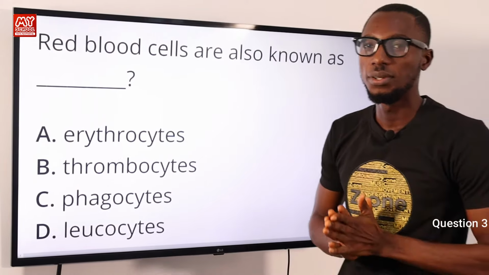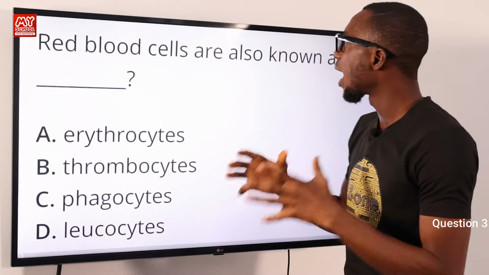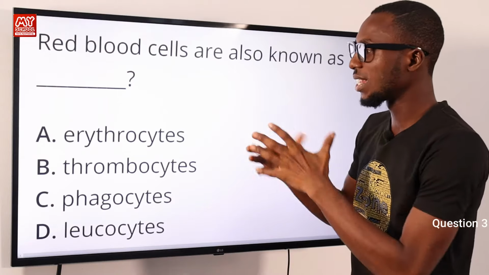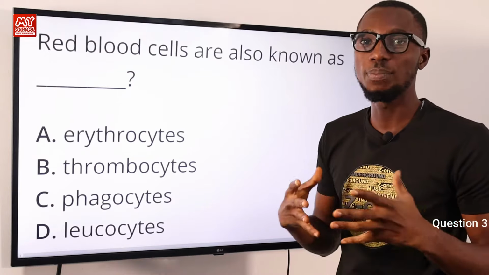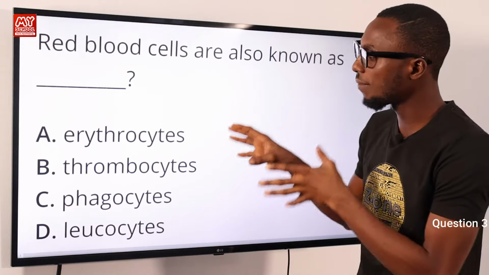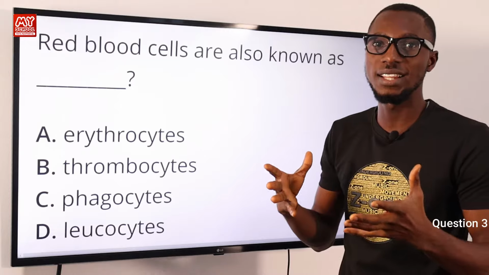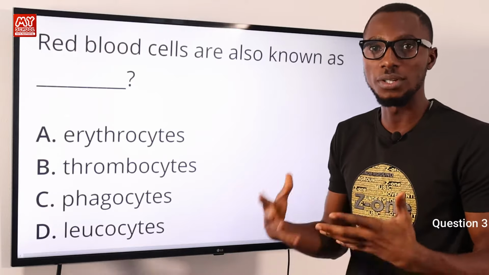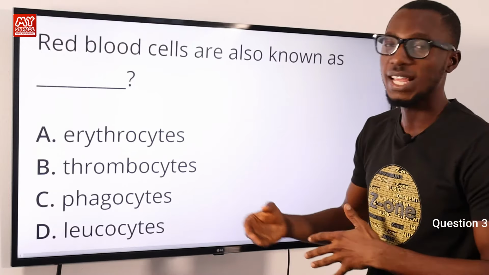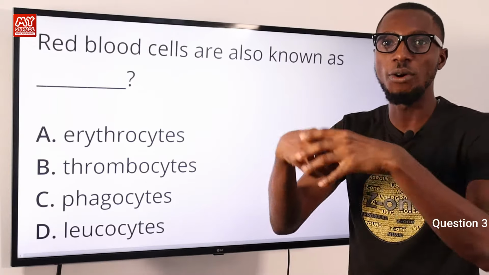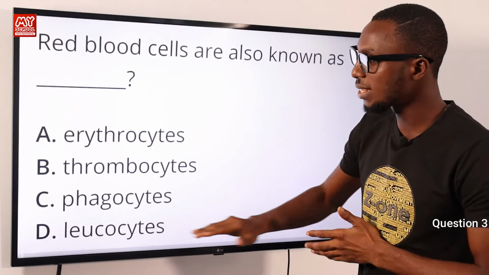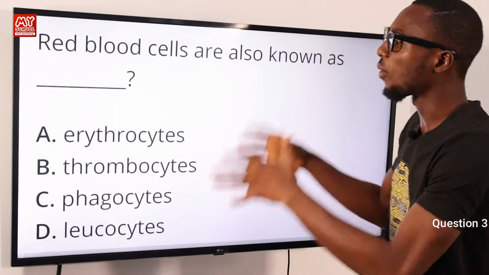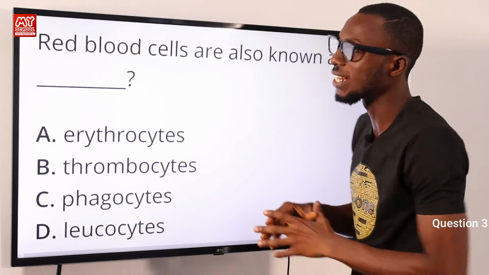Right now we are solving question number 3. Red blood cells are also known as what? They are also known as erythrocytes. They contain hemoglobin, for the transport of oxygen in the blood. We have thrombocytes, which is another name for platelets. They are responsible for blood clotting and prevention of blood loss during bleeding. And we have phagocytes. What comes to your mind is phagocytosis, engulfing foreign materials. Then leukocytes is another name for white blood cells. These are responsible for body defense. So the correct option to the question is erythrocytes, option A.